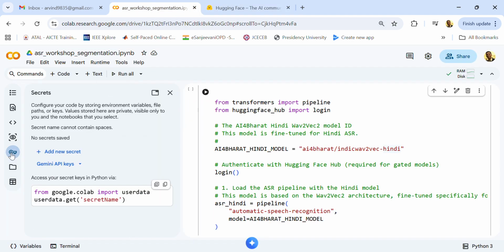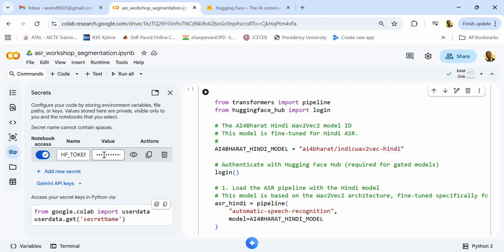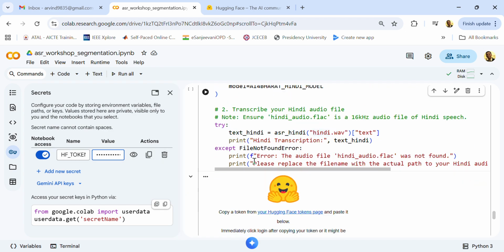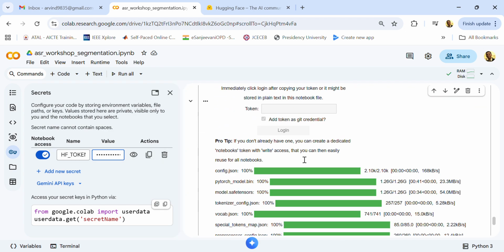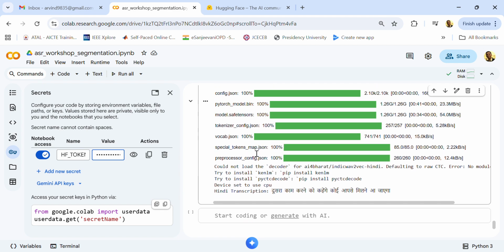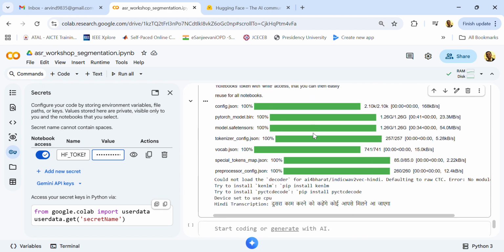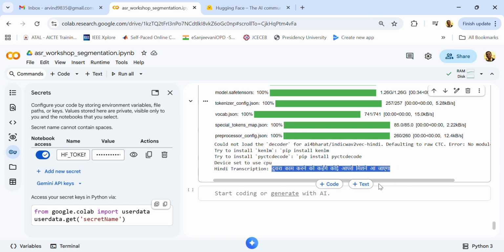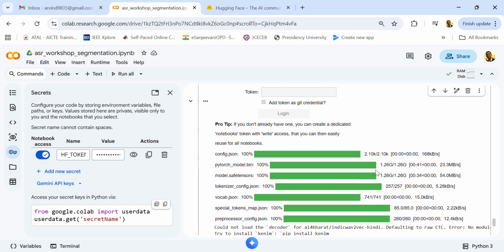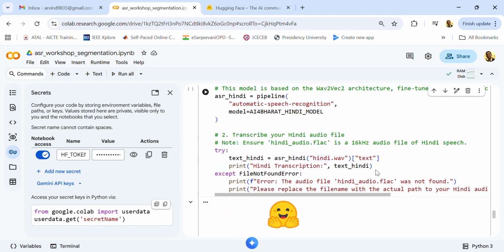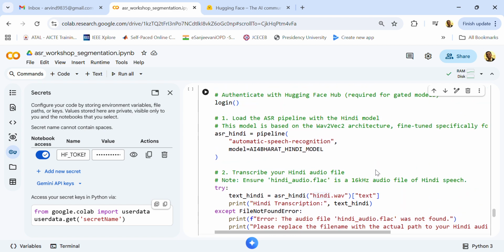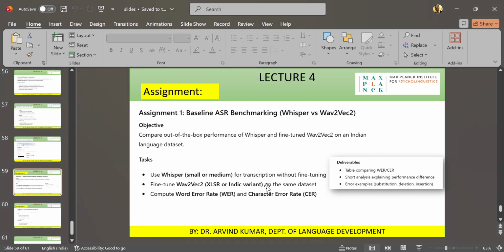and whatever token you get, you copy that, and then you come to Colab, you press this key and you paste this token, give it a name and paste this token. Once you have the token, you can easily access all these repos, and once you run successfully you will get the output for Wav2Vec. So I showed you for Hindi. You can try doing it for other languages like Kannada and Gujarati, and then we will discuss this in the next class.